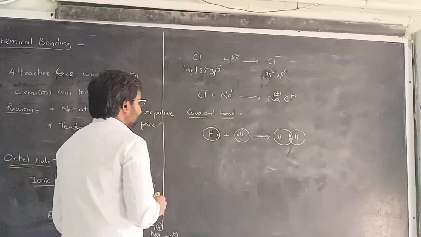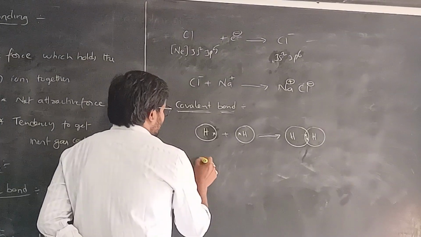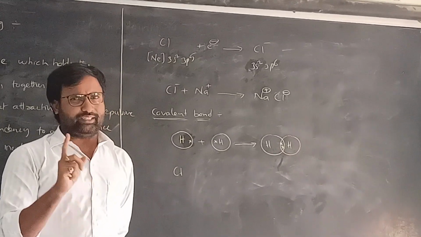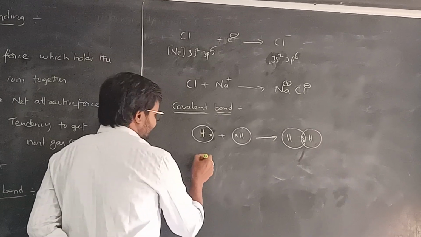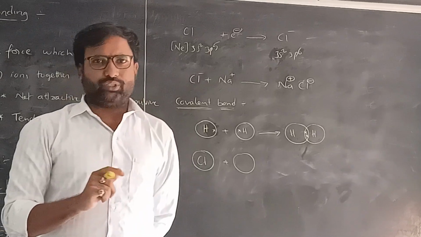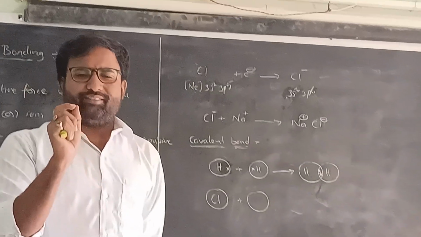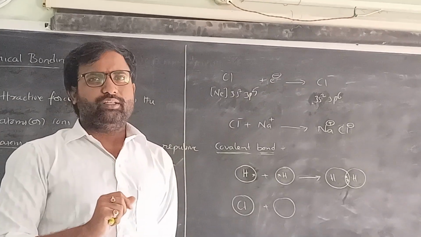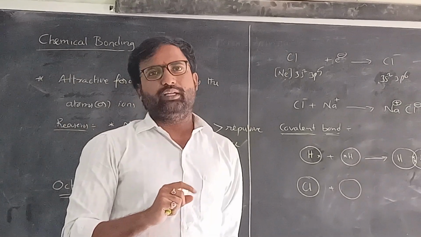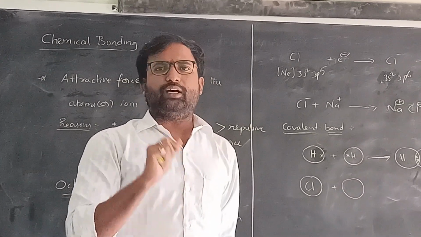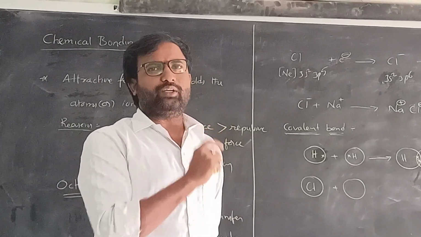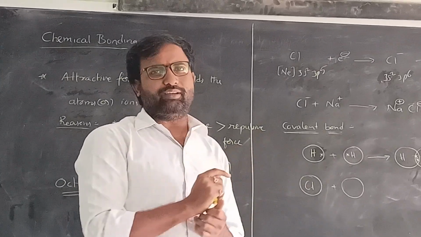Another example is the formation of chlorine gas. The formula of chlorine gas is Cl2, and two atoms are going to combine. Each chlorine atom contains 17 electrons, and in each chlorine atom, 7 valence electrons exist. So the 7 electrons are not sufficient to show the octet configuration. The nearest inert gas is argon. To achieve the argon electronic configuration, it requires one more electron along with the 7 valence electrons.